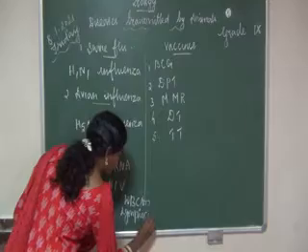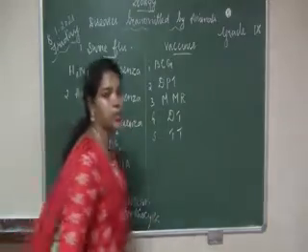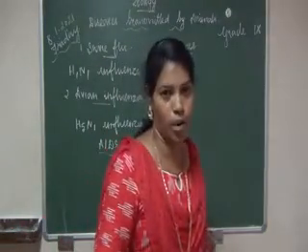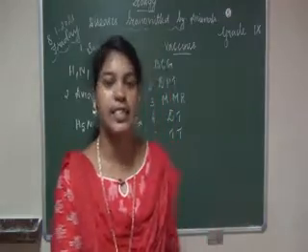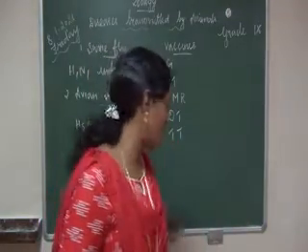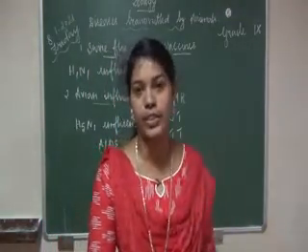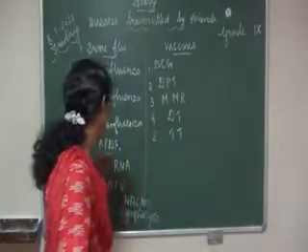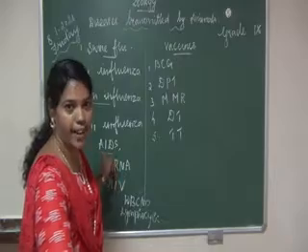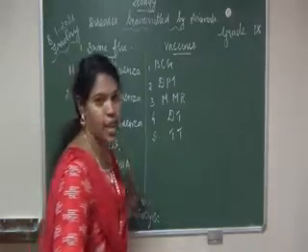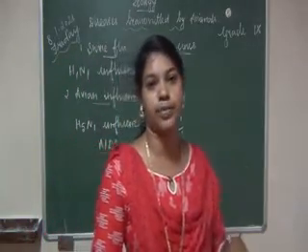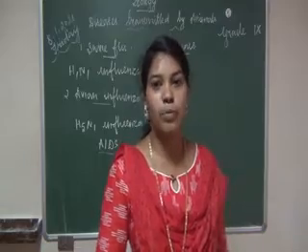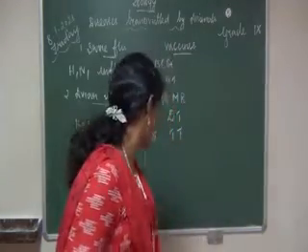WBC, lymphocytes. You know WBC is the police force of our body, isn't it? Whenever foreign particles enter our body, it will fight with them. It won't allow the microorganisms to enter our body. But when a person is affected by AIDS, what happens? It will affect the whole immune system, so they cannot cure that particular disease.